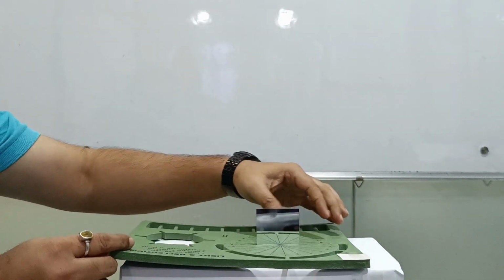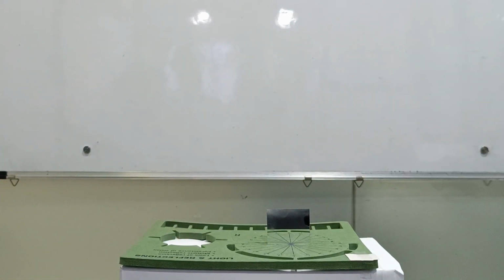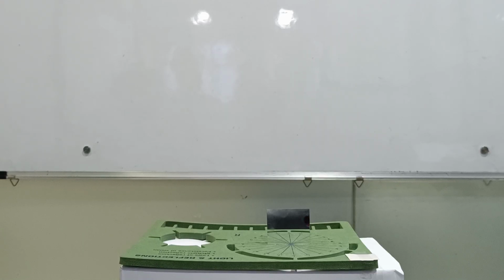We can use this particular setup to see the law of reflection. The law of reflection states that the angle of incidence is equal to the angle of reflection. Let us first understand what the angle of incidence is. The angle of incidence is the angle that the incident ray, the ray that is coming in, makes with the normal. So what is the normal? The normal is the perpendicular to the surface.